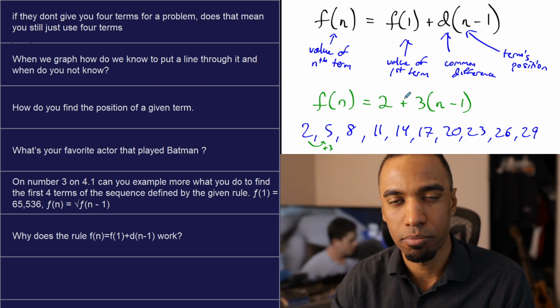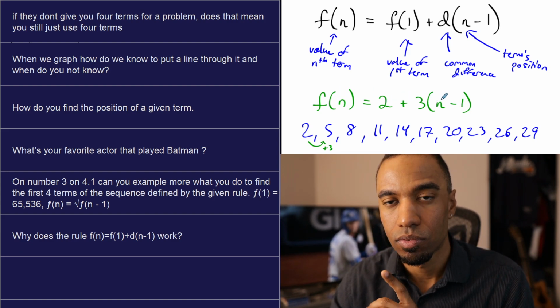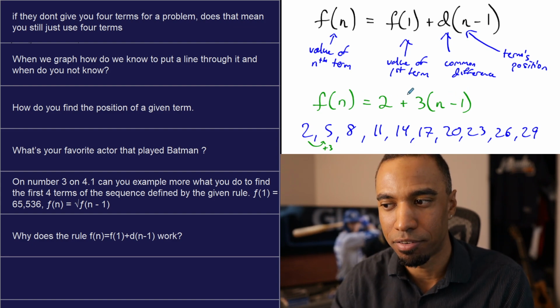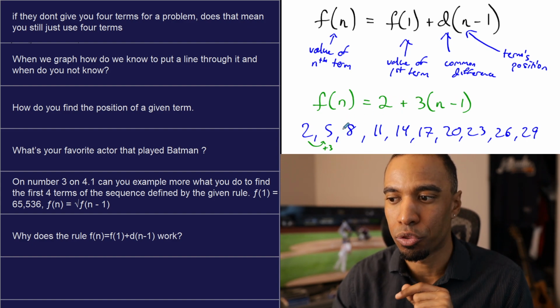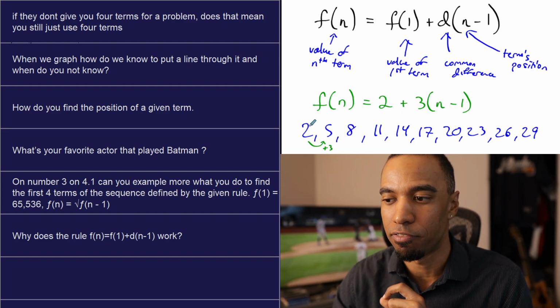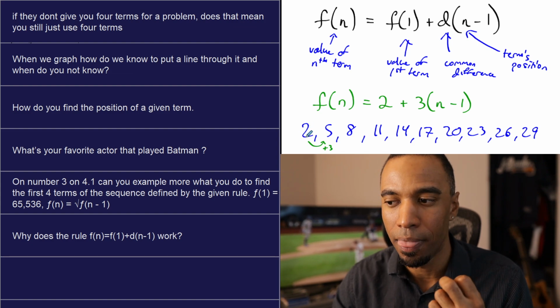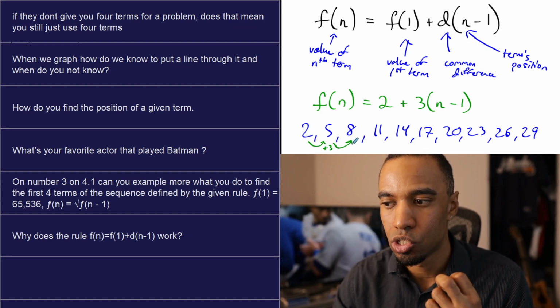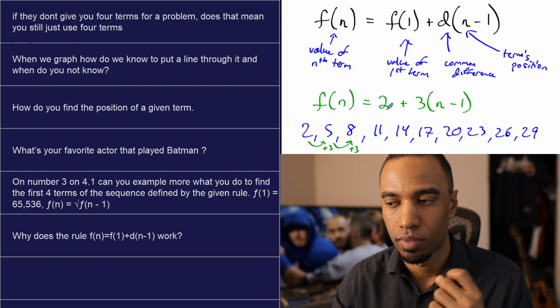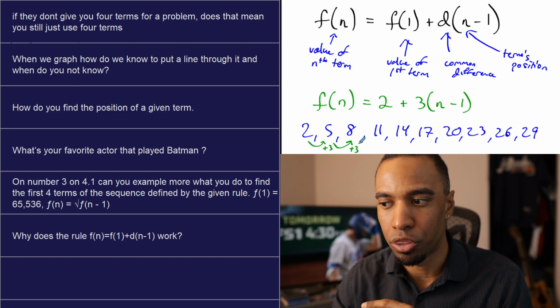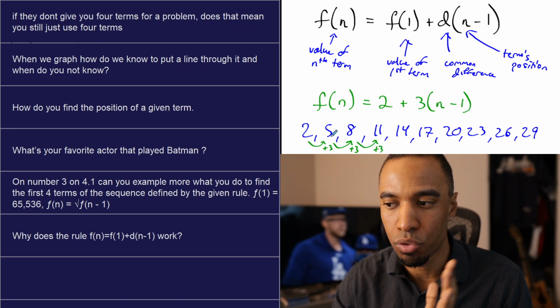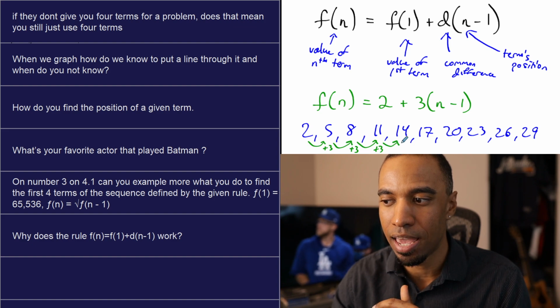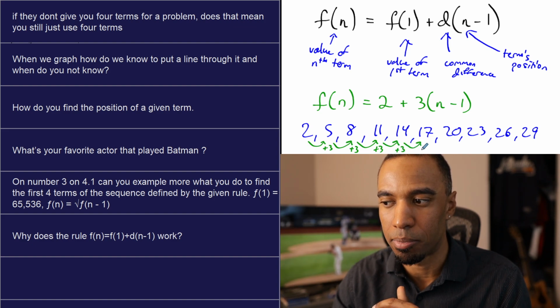Third term. Starting from 2, you're going to add 3 twice. Remember, f of 3, 3 minus 1. I'm not going to keep saying that over and over. To get the value of the third term, I'm going to start from my first term, 2. I'm going to add 3 once, twice. Fourth term, starting from 2, you're going to add 3 3 times. Term number 5, add 3 4 times. Term number 6, add 3 5 times. Term number 7, add 3 6 times.